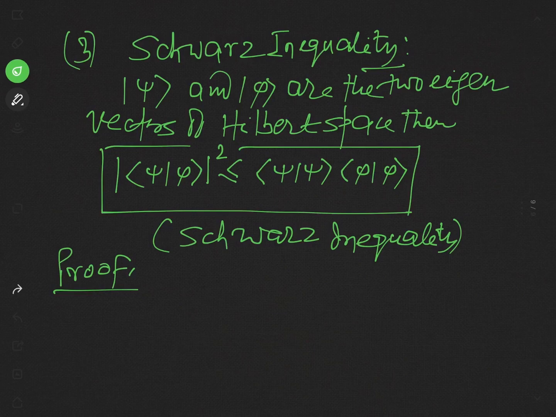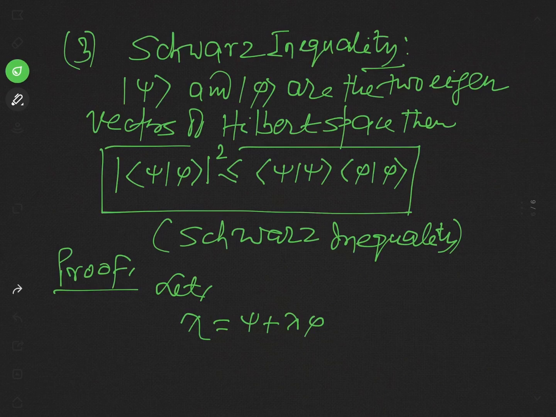We know that the linear combination of two state vectors of a Hilbert space is another vector of that space. So we may consider a vector, let chi be a vector which is equal to psi plus lambda phi. We assume it.